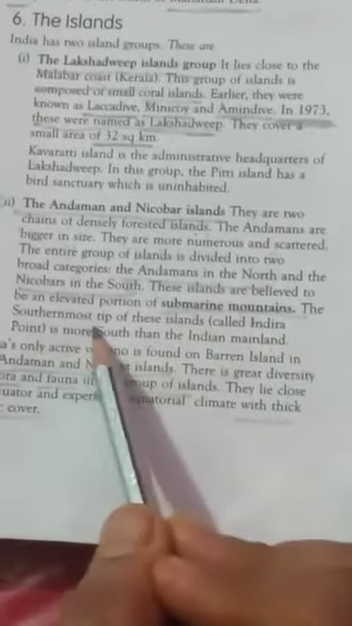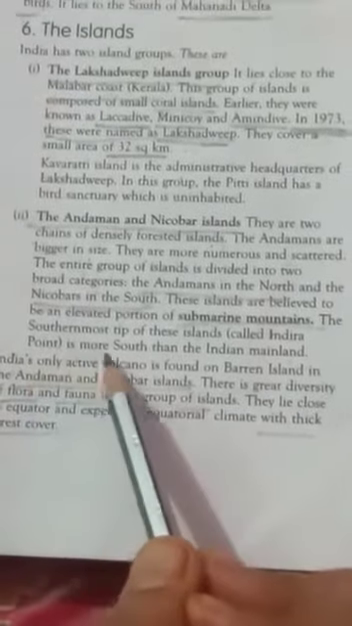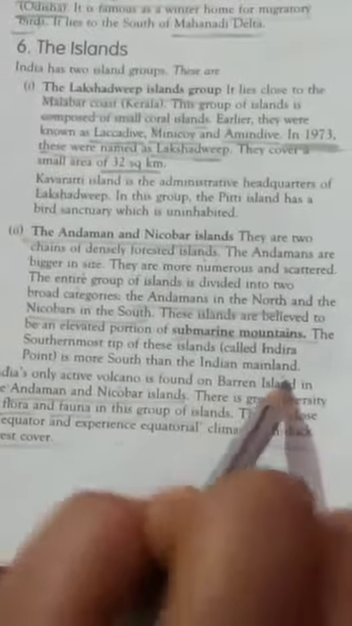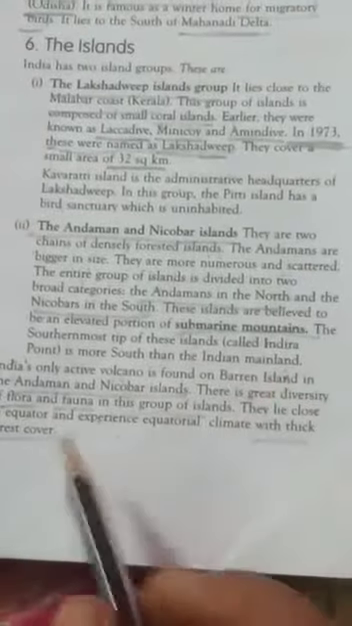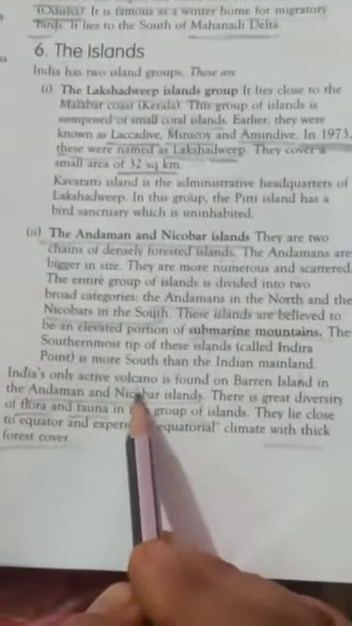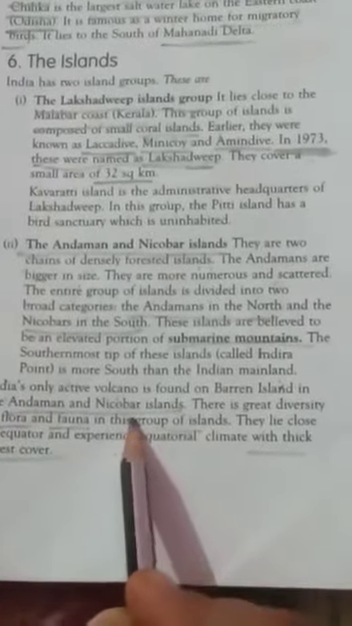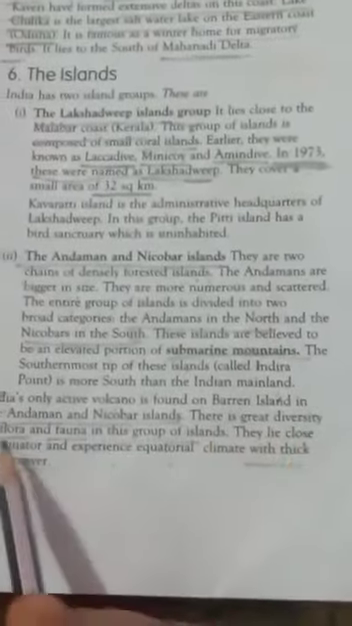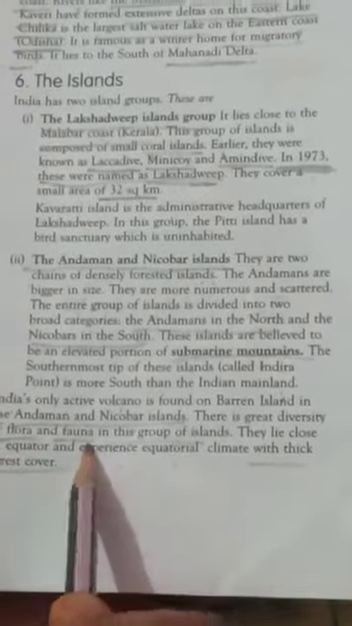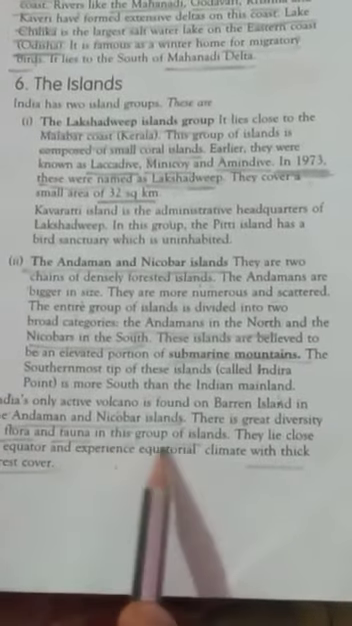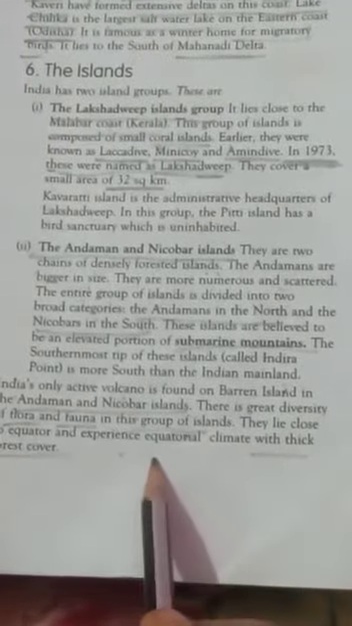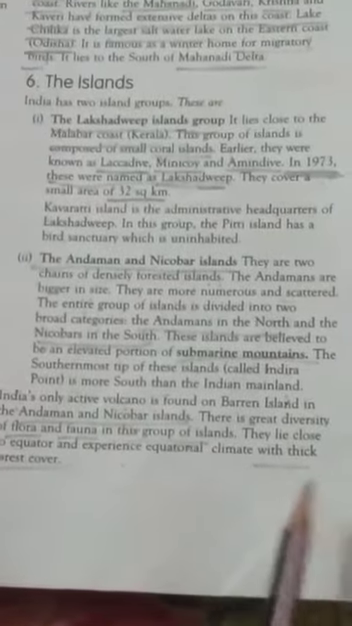The southernmost tip of these islands, called Indira Point, is further south than the Indian mainland. India's only active volcano is found on Barren Island in the Andaman and Nicobar Islands. There is a great diversity of flora and fauna, that is plants and animals, in this group of islands. They lie close to the equator and experience an equatorial climate with thick forest cover.